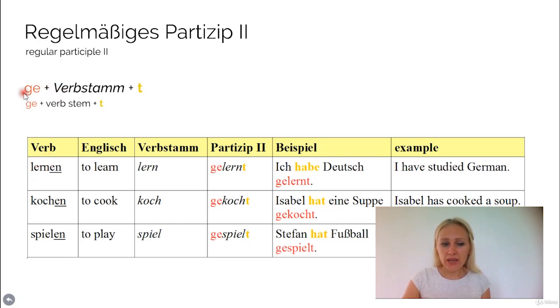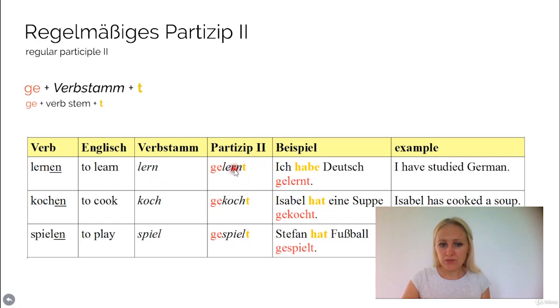So you have to add at the beginning of the Partizip zwei this prefix ge. By itself it doesn't mean anything, it's just called a prefix here. And at the end of the verb stem you add a t. Okay, this is how we form the Partizip zwei. So let's have a look at those examples here. So lernen is to learn. The verb stem is lern.